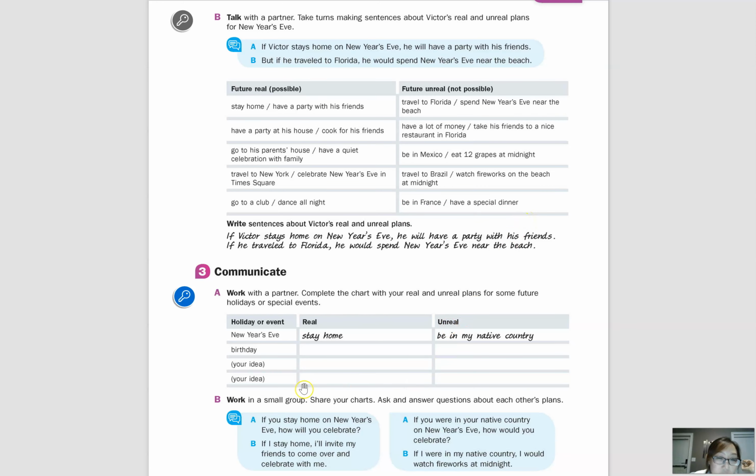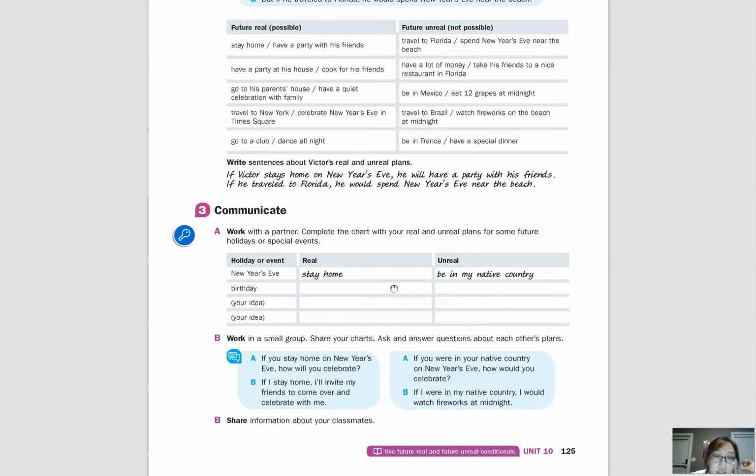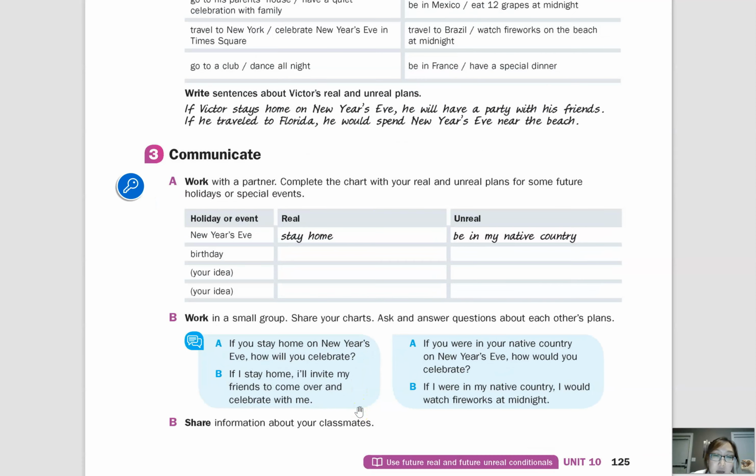Okay, so now I want you to make your own sentences based on your real and unreal plans for some future holidays or special events. So you can also use New Year's Eve as an example, but that's pretty far away since it's only June. Even though this year is going by so fast, and New Year's Eve will probably be here before we know it.